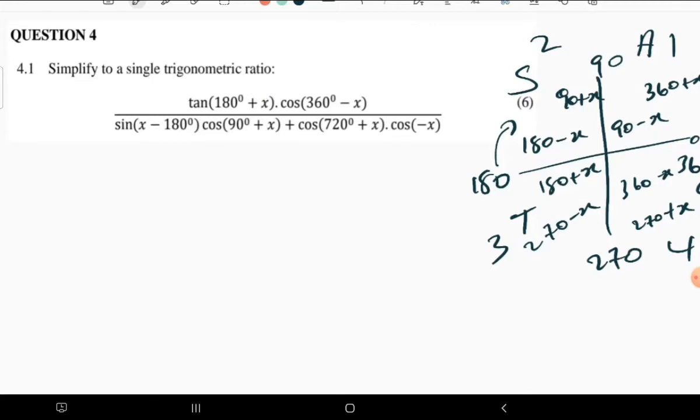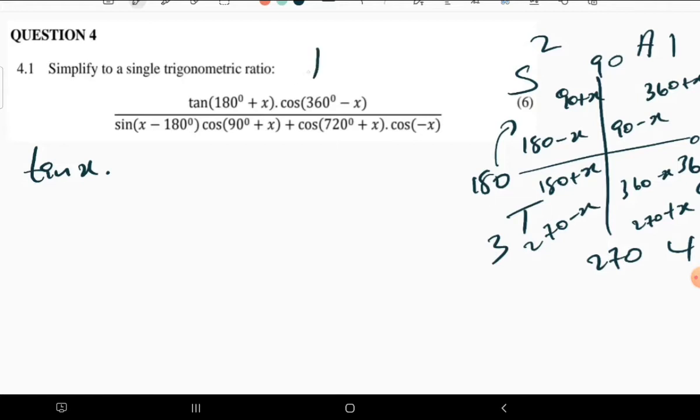And now let's come to this one. We have 180 plus, which we have already discussed. 180 plus is found in the third quadrant, where tan belongs. So it has to be positive. Whatever we do there, it has to be positive tan x. So we have tan x. We have changed that one, and we got the mark by changing that one.